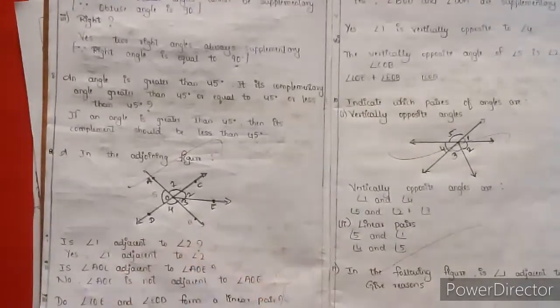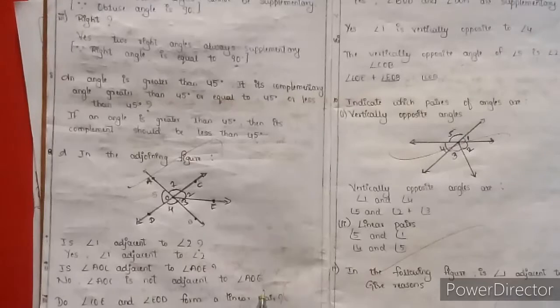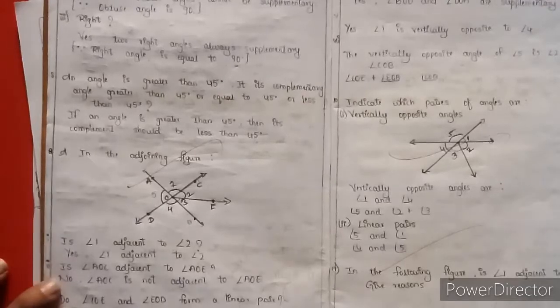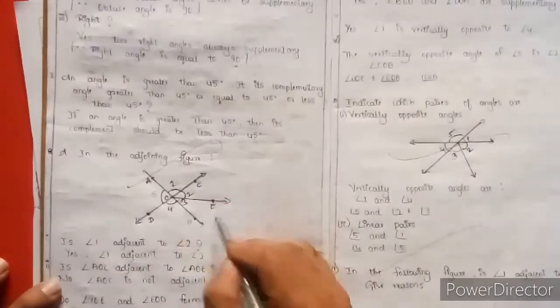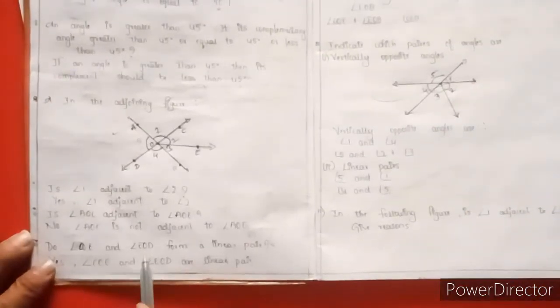No, angle AOC is not adjacent to angle AOE. Next, angle COE and EOD form a linear pair.